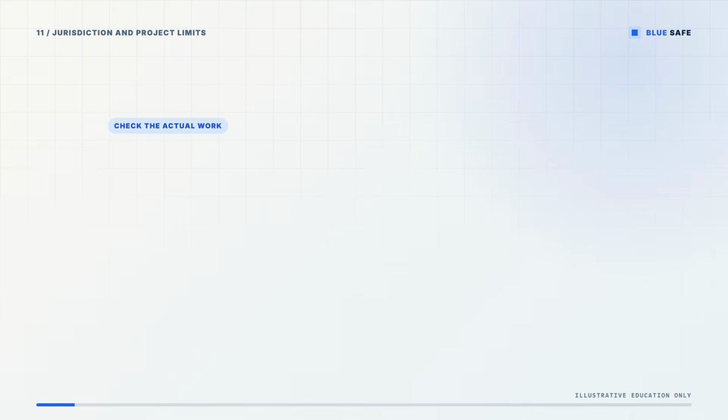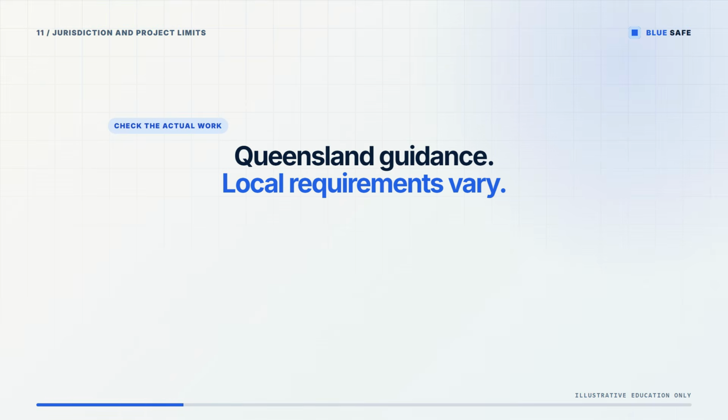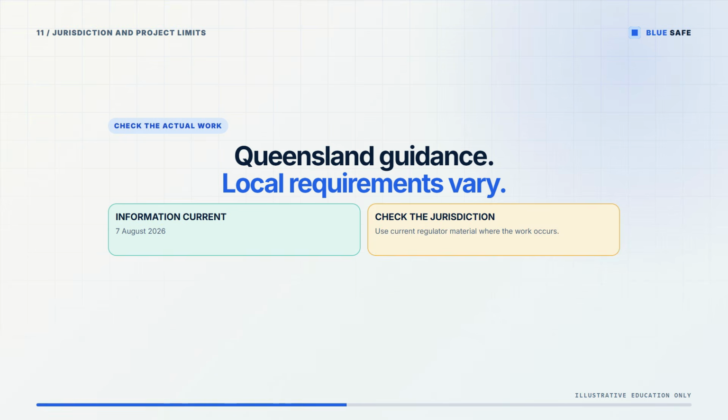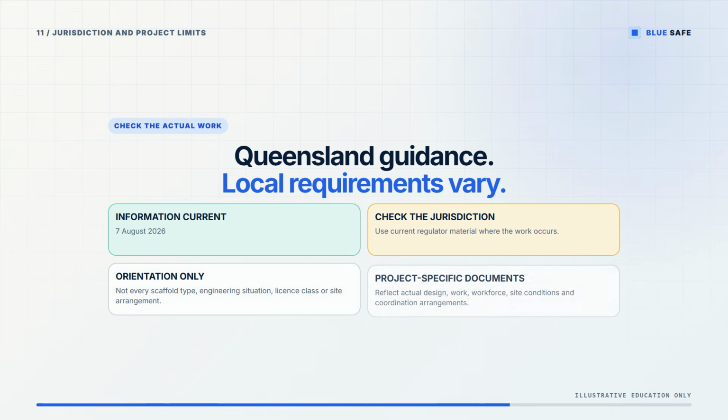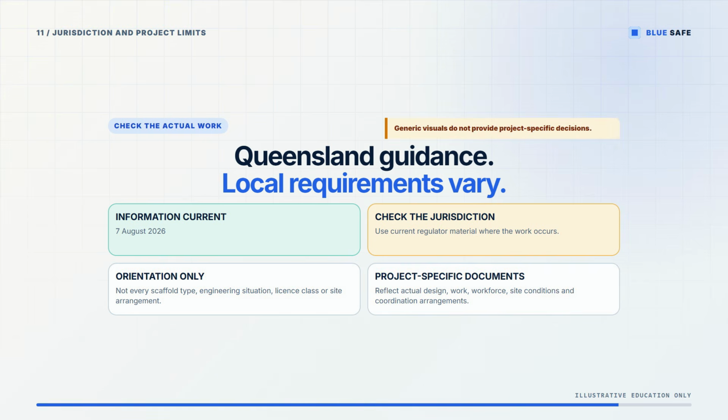Information is current as at 7 August 2026. Local requirements vary, so check current regulator material for the jurisdiction where the work occurs. This orientation does not exhaustively cover every scaffold type, engineering situation, license class, or site arrangement. Project-specific documents should reflect the actual design, work, workforce, site conditions, and coordination arrangements. Generic visuals do not provide those decisions.